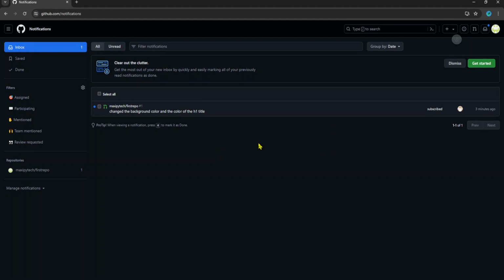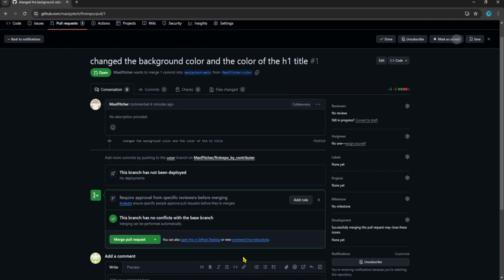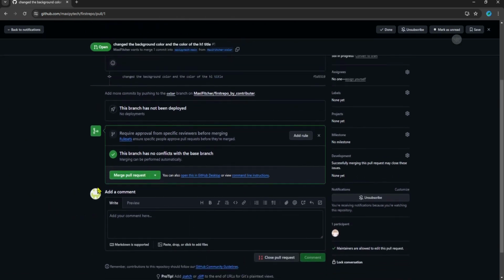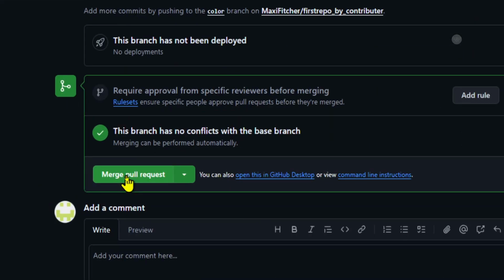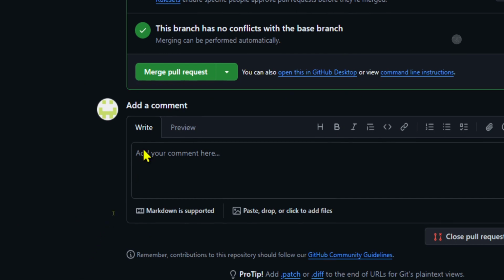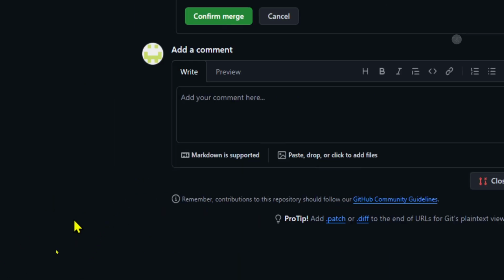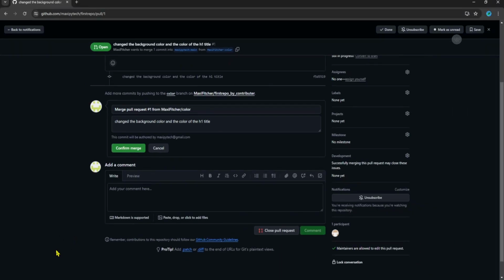Okay, so I need to go to this notification that I've just received, and now as the owner, what I need to do is merge the pull request to the main branch. Okay, merge, and I'll need to comment something.